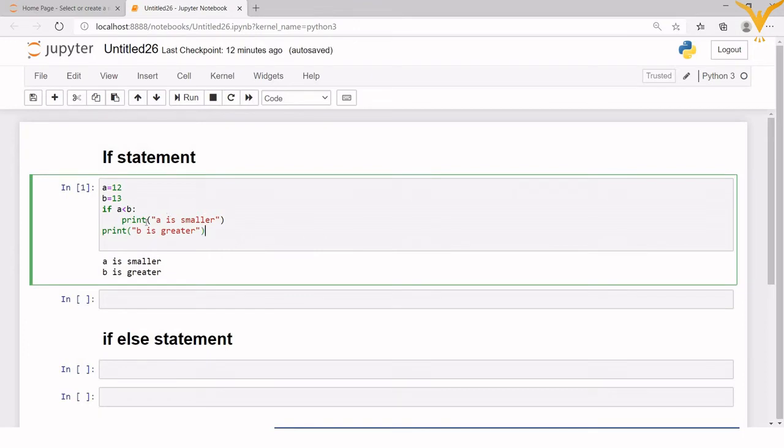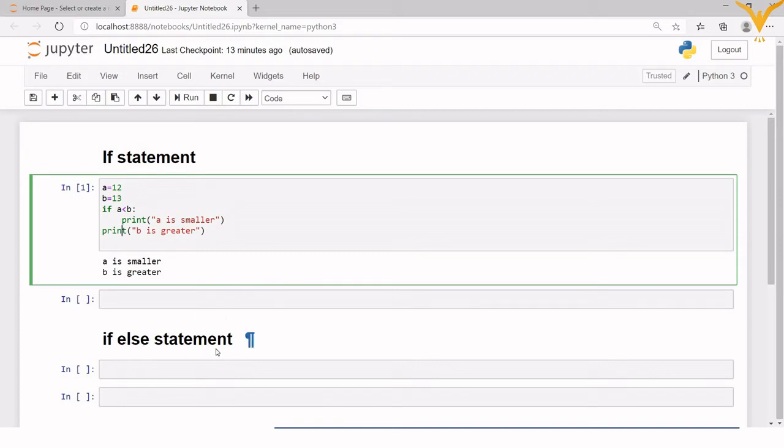Now we are getting "A is smaller" as well as "B is greater". Why is this happening? Because the condition A is less than B becomes true, so it gets inside the if block and prints the statement. But after the end of this if block, we have written the statement print "B is greater", so this will also get printed. Why? Because we have a block of statements only for the true condition. We do not have any block of statements for the false condition.